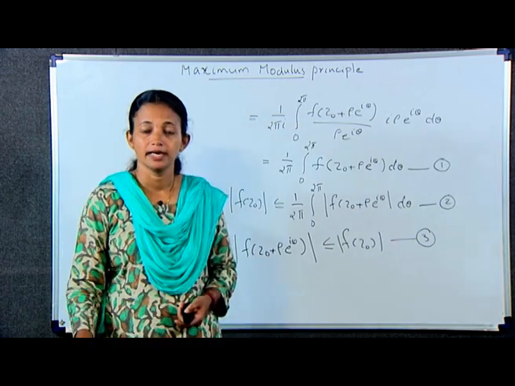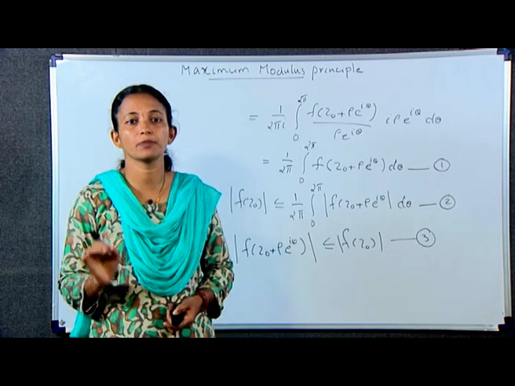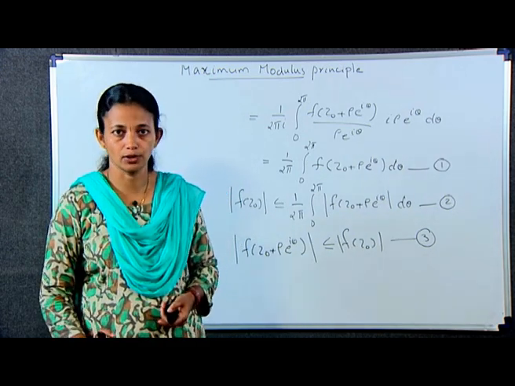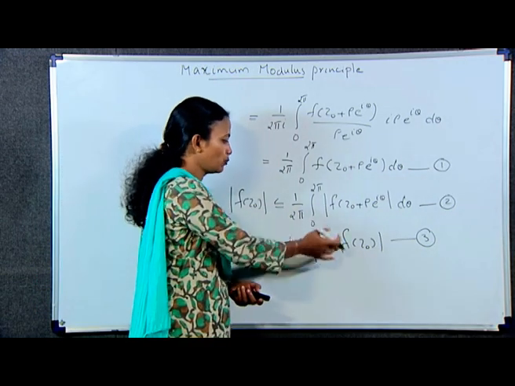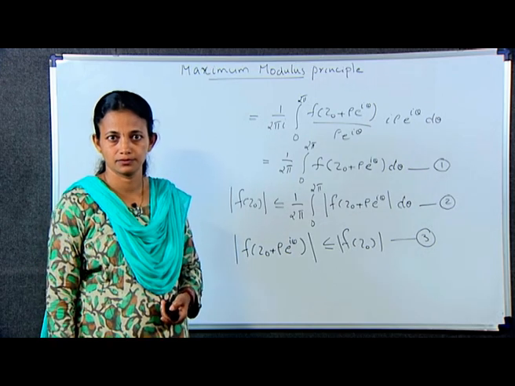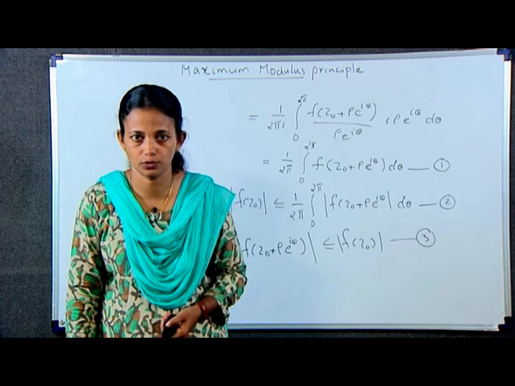Hence, integral 0 to 2 pi modulus of f of z naught plus rho e raised to i theta d theta is less than or equal to integral 0 to 2 pi modulus of f of z naught d theta, which is equal to 2 pi modulus of f of z naught.